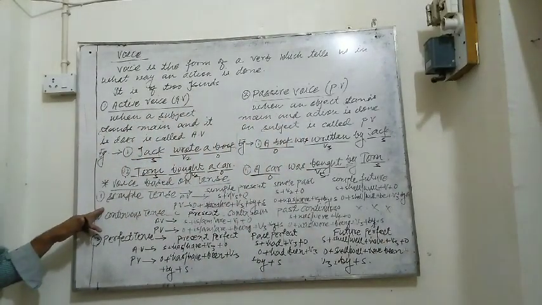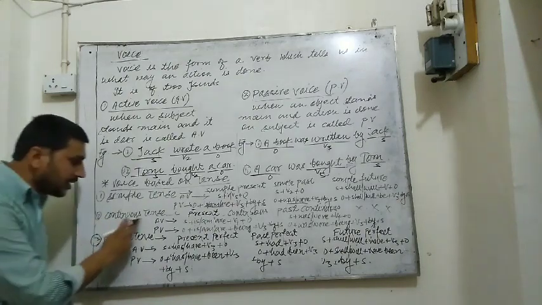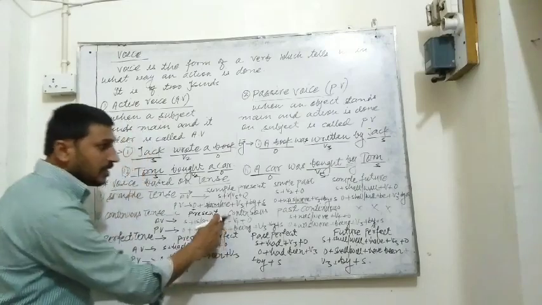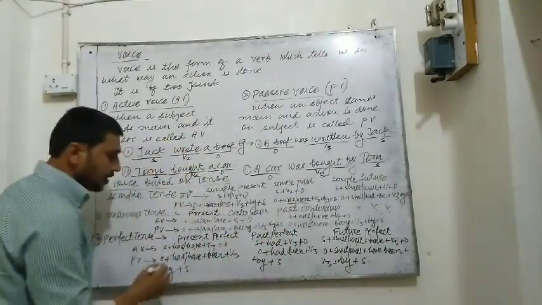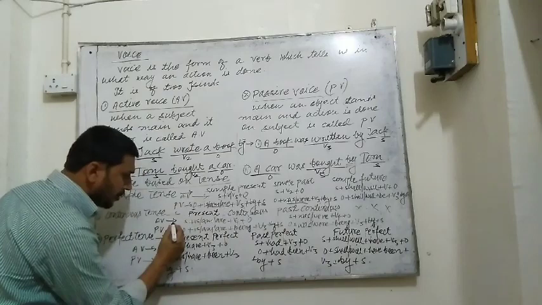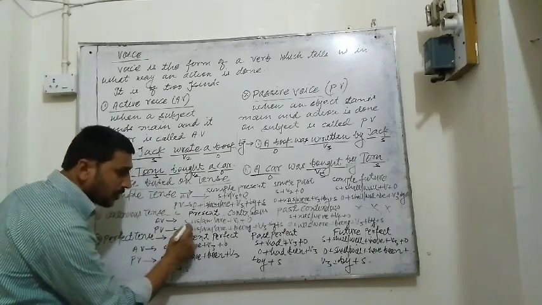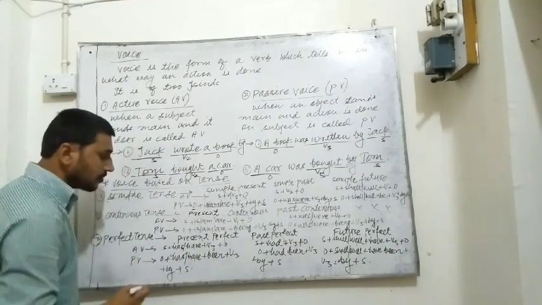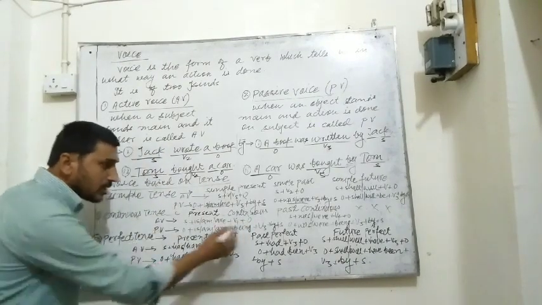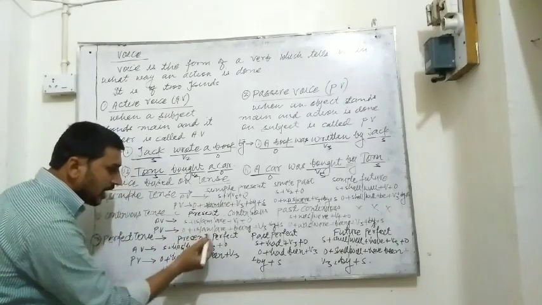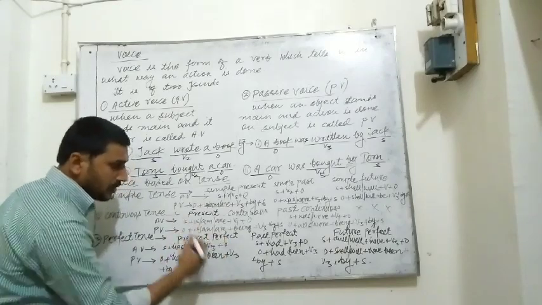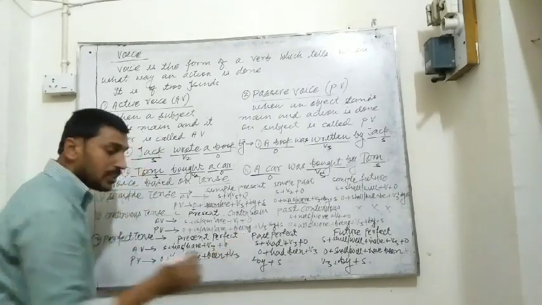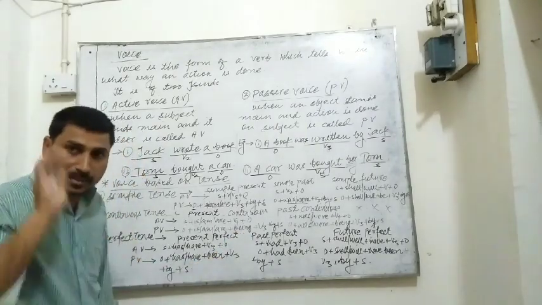Now simple tense is clear. The next kind is continuous tense. The first kind is present continuous and the second is past continuous. First see the structure of AV for present continuous: subject plus is, am, are plus V4 plus object. In passive voice, object comes at first. After that is, am, are is used. After that being, B-E-I-N-G, being. Always mention being. Keep in your mind.